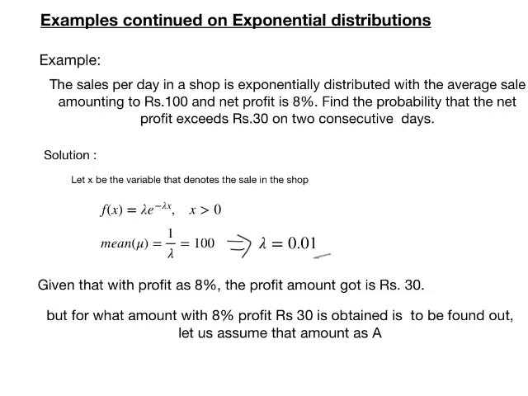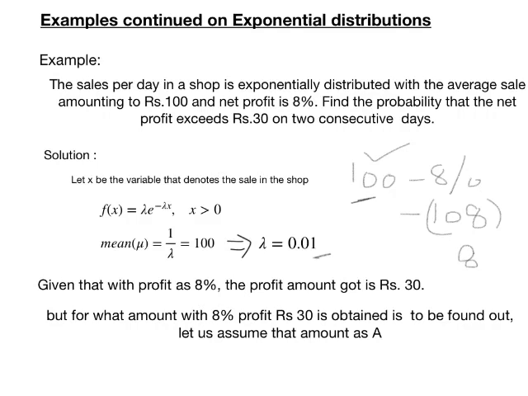That is, if for rupees 100 you have got 8% profit, then the money obtained will be 8 rupees, or 108. That is, if 8% profit is applied on an amount 100, you will get 108, adding 8 rupees to it. So this amount has to be found out.